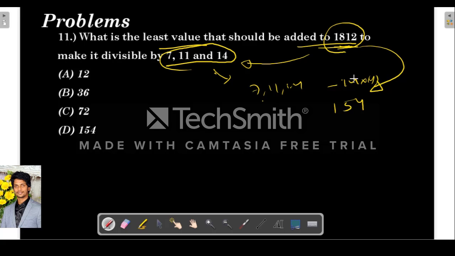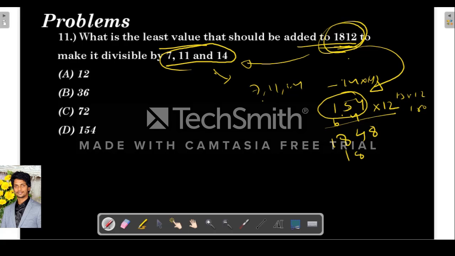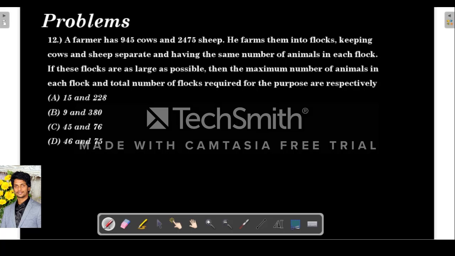So the required number, when added to this number, should make a multiple of 154. That is the concept here. Means the least value, if added to this 1812, should make it a multiple of 154. So let's find some number nearby. I think, see, 15 into 12 is 180, right? So let's multiply it with 12. So 12 times 154 is 1848. So what should be added to 1812 to get 1848? 36. So if we add 36, then this number would be a multiple of 154.